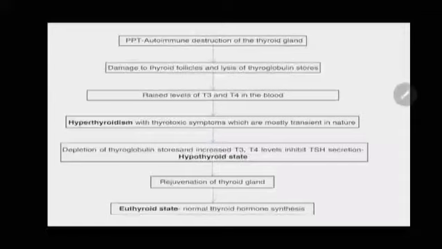Depletion of the stores leads to decreased T4 and T3 levels, and also increased TSH levels. So it is a hypothyroid state, and in later stages there will be regeneration of the thyroid gland, and the thyroid gland returns to the normal state.